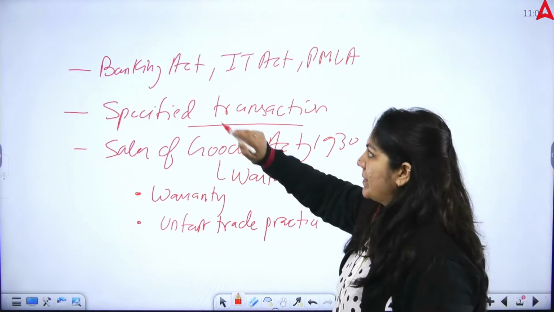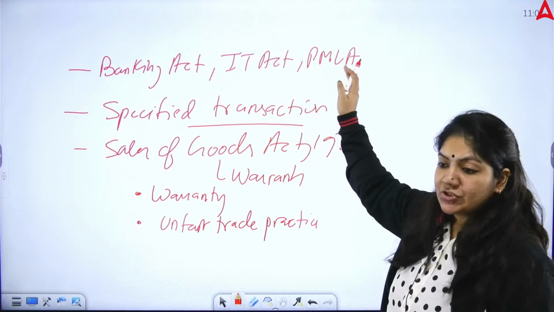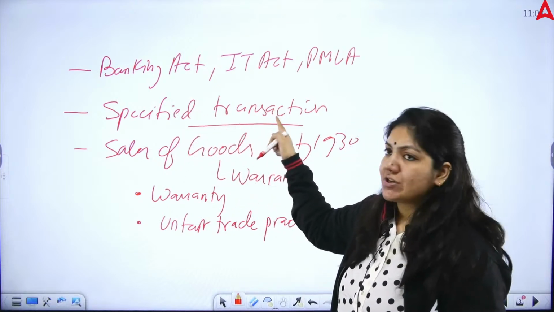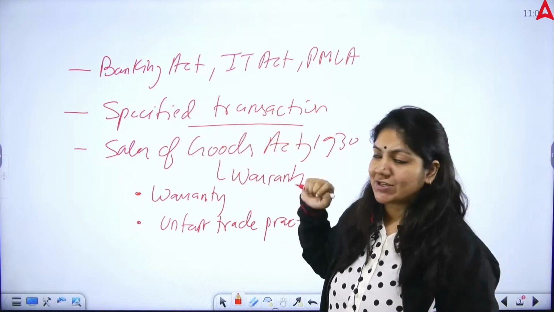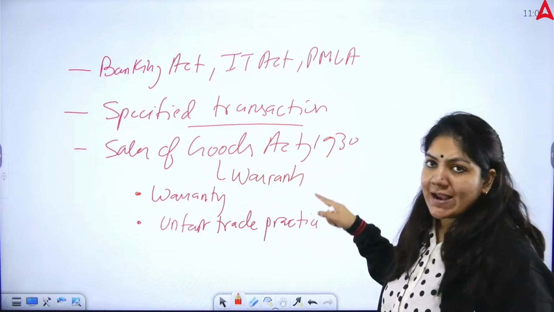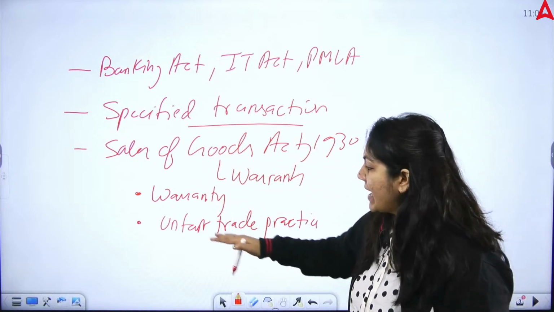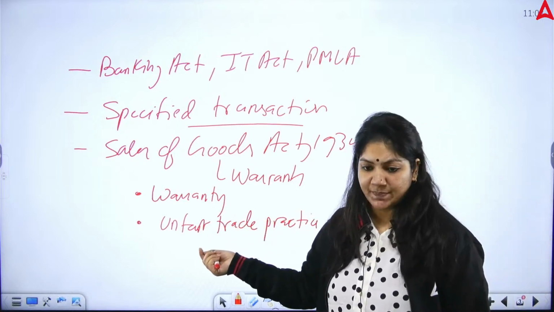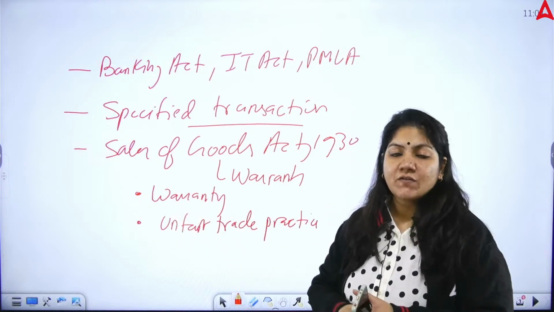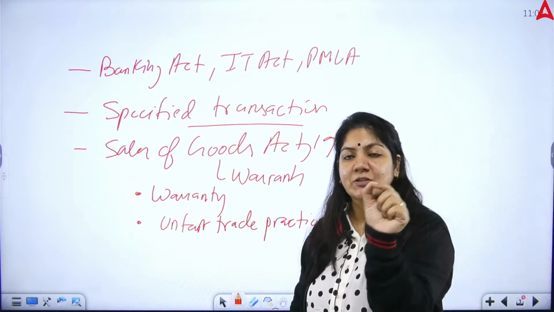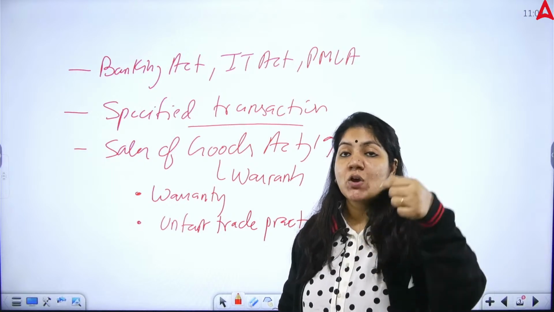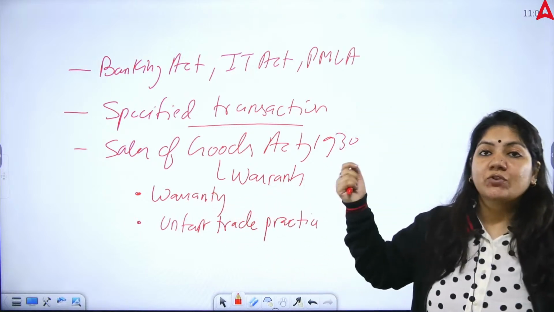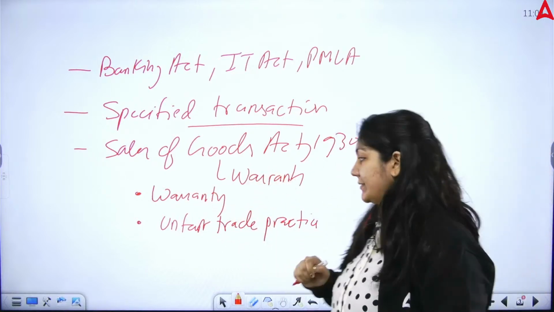Many questions were asked from the Banking Act, IT Act and the Prevention of Money Laundering Act. In the question, the definition of specified transaction was asked. In the Sale of Goods Act, questions were asked on warranty and on unfair trade practices. Unfair trade practices is a definition term, and in the warranty question 4 statements were given, of which 1 statement was wrong. You have to identify which statement was wrong. We already know what warranty and guarantee are under the Sale of Goods Act.